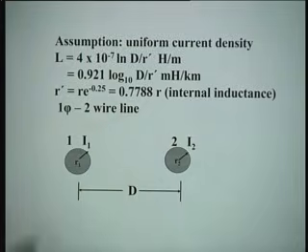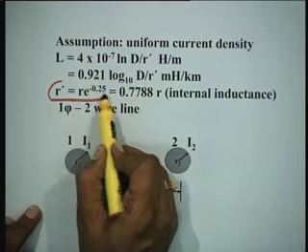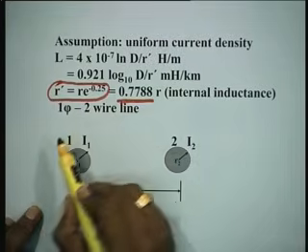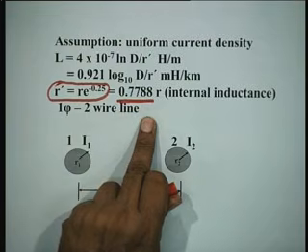If you assume that there is a uniform current density, then the expression for inductance is 4 into 10 to the power minus 7 natural log d by r dash. Why there is a r dash? R is a radius of a conductor. The dash means this r multiplied by e raised to power minus 0.25, which is 0.7788 times r. In order to consider internal inductance, as if we consider the conductor radius is modified to a smaller value, 0.7788 times.